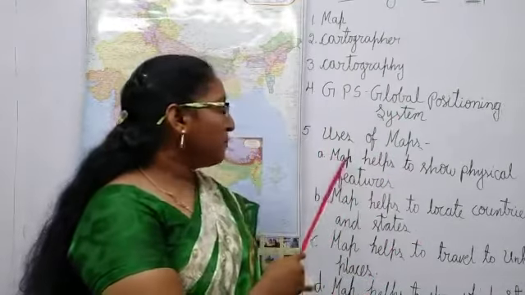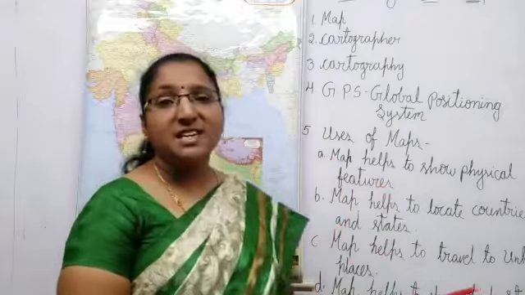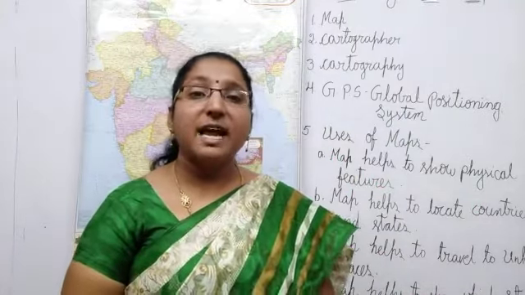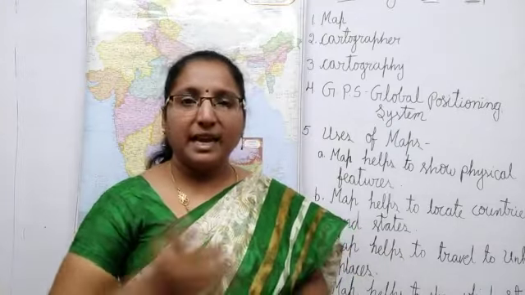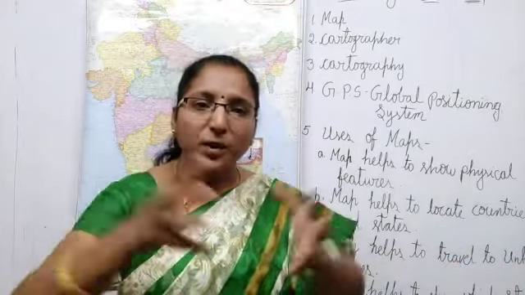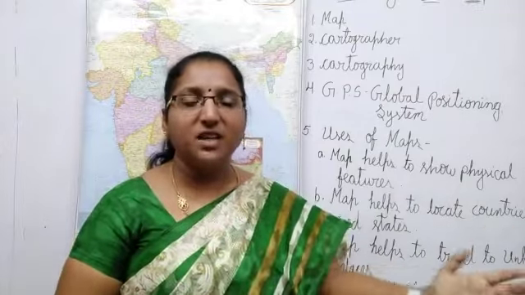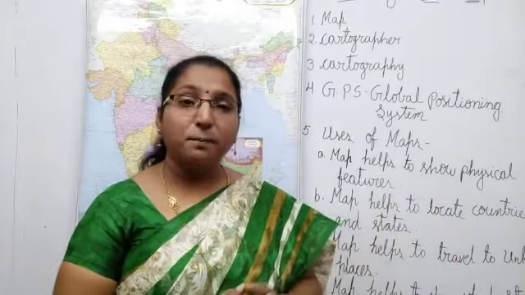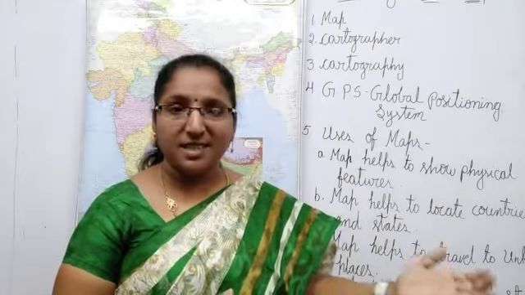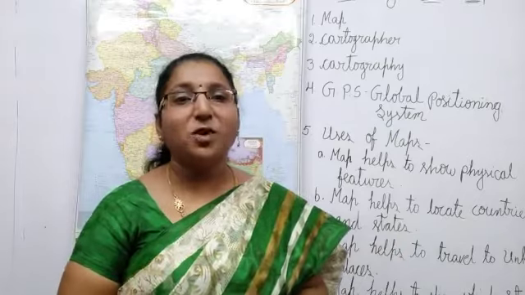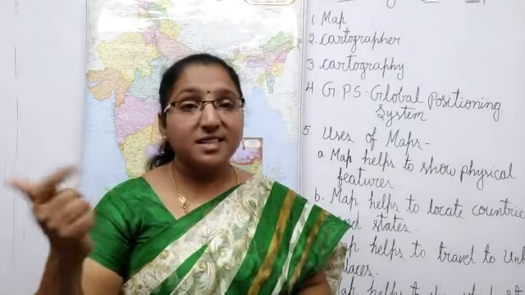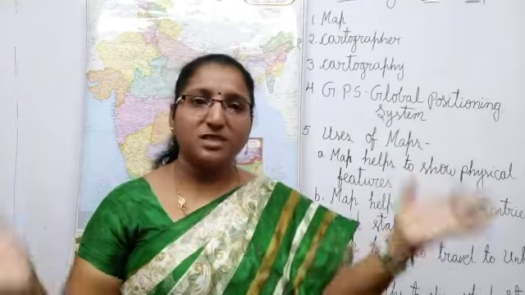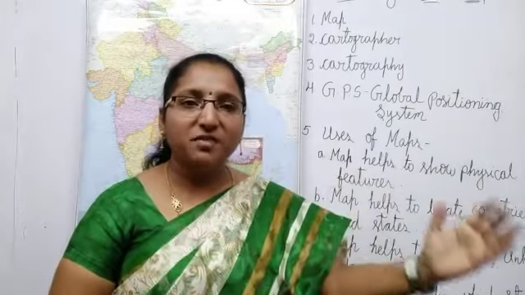The first one is map helps to show physical features, children. What are these physical features? Physical features also called as natural features of the earth. Land features and water bodies together called physical features of the earth. What are the land features? Hills, mountains, plains, valleys and deserts. These are the land features. Then what are the water bodies? Rivers, seas, oceans. These are the water bodies. Land features, water bodies together called as physical features of the earth.